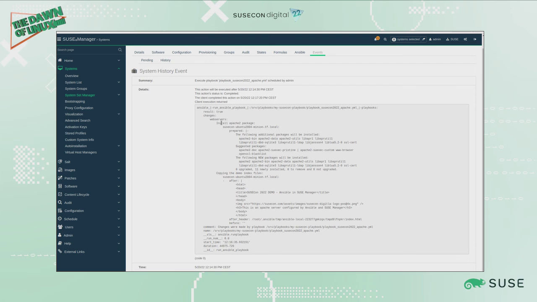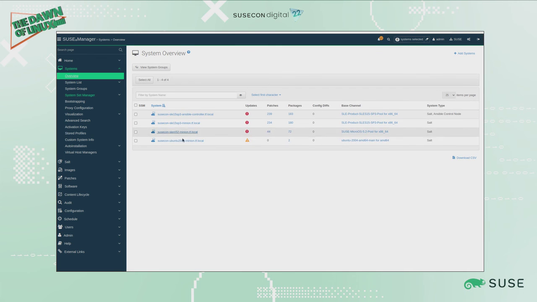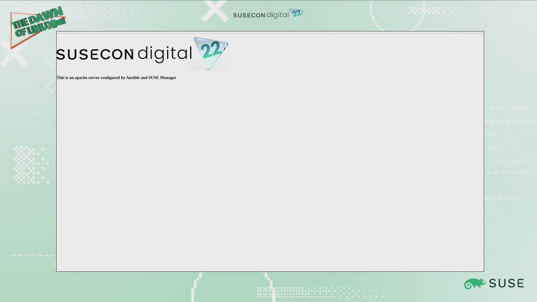We see here the different tasks for the playbook where we install Apache, we deployed some index page, and let's just take a look at that one. So this was deployed on my Ubuntu 20.04. Let's check for the IP address. Is this one? And let's just go here and see what we see. Okay, so this is the content I was deploying on my playbook, and as we can see here, this is an Apache server that has been configured by Ansible using SUSE Manager.